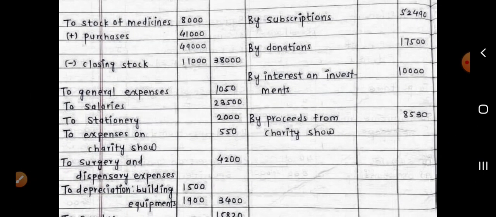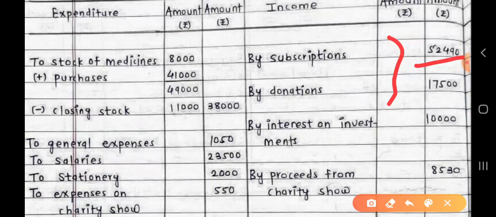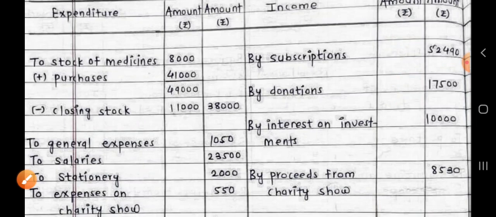Now on the income side, we can see the adjusted amount of subscription, that is 52,490. This is the adjusted amount, and instead of making the adjustments here in the inner column, these adjustments are done outside the solution. We can do such adjustment outside the solution, or we can make the adjustments in the inner column, no problem. Donations, these were general donations, so shown on income side.